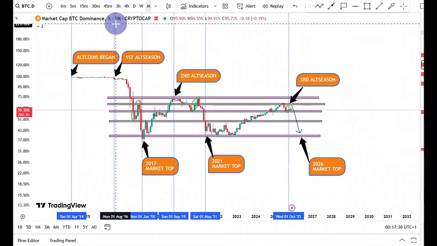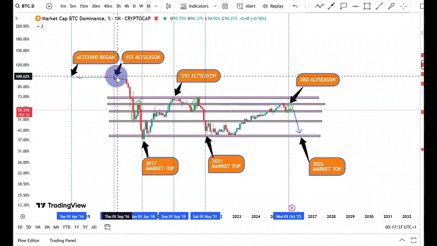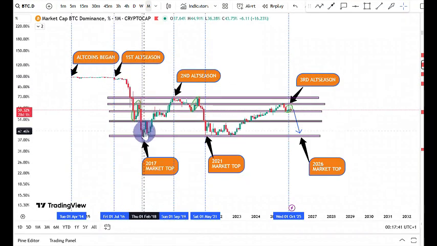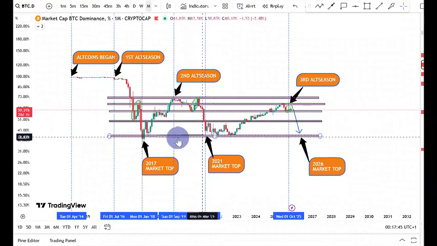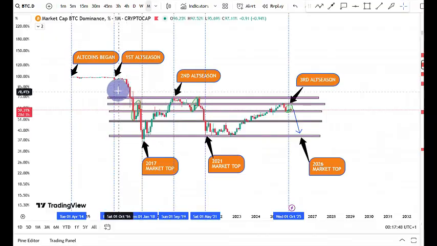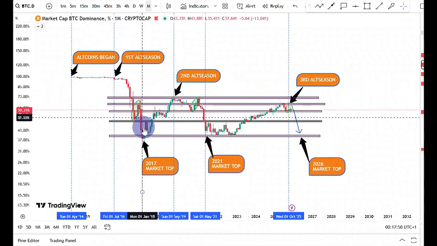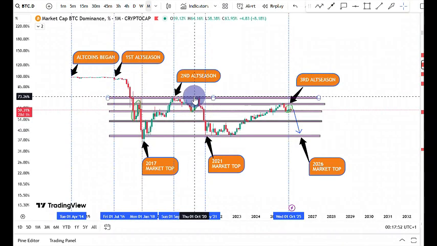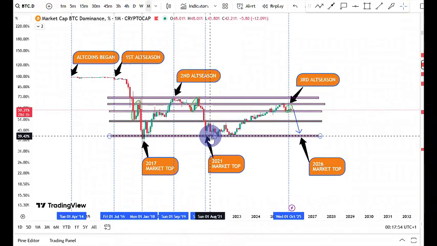We said this chart was very important because in every altcoin season, or in every bull run, we usually see that the dominance always falls before the top is in. This was the 2017 top. Until we saw the dominance fall, the top was not in.